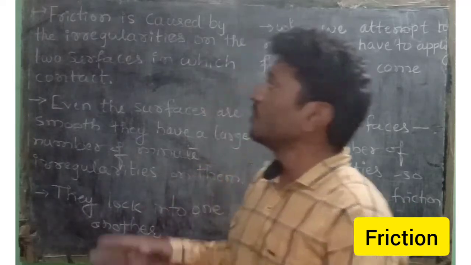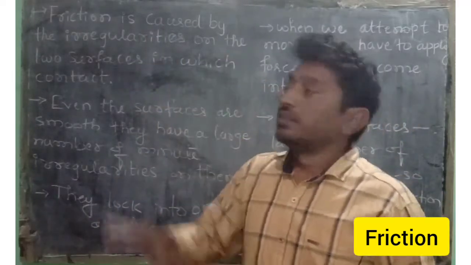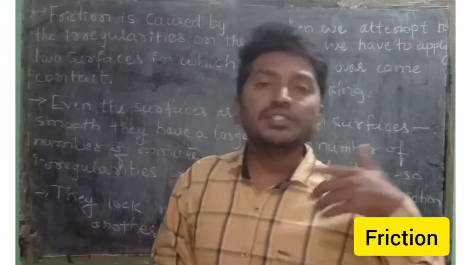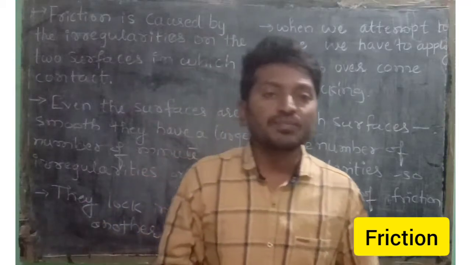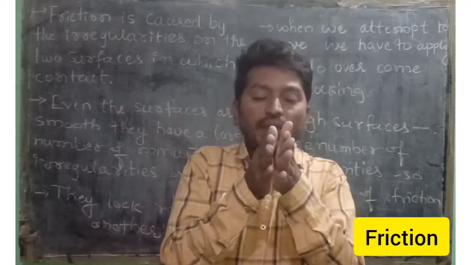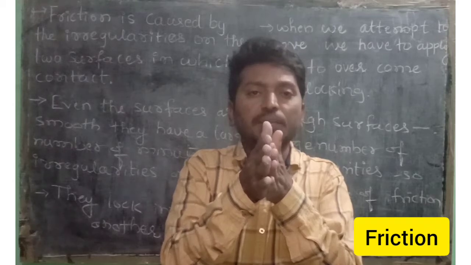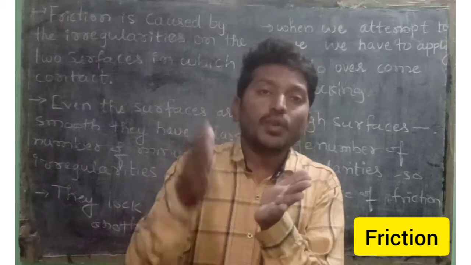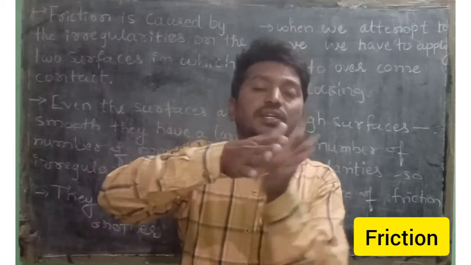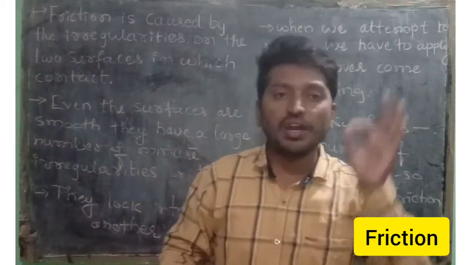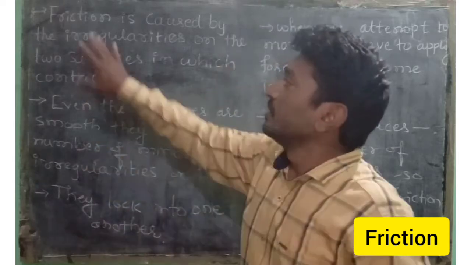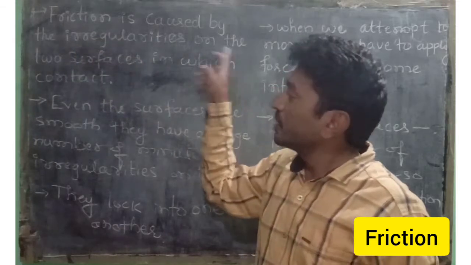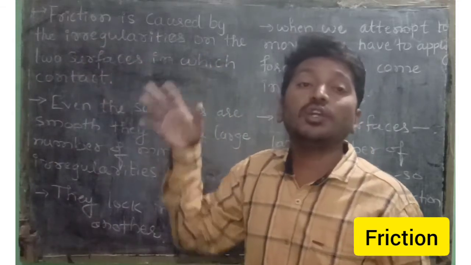Now, how is friction caused? In the last session I already said about that. When two bodies are rubbed against each other, or when two bodies are in contact with each other, only then is friction caused, right? Here the friction is caused by the irregularities on the two surfaces in contact.